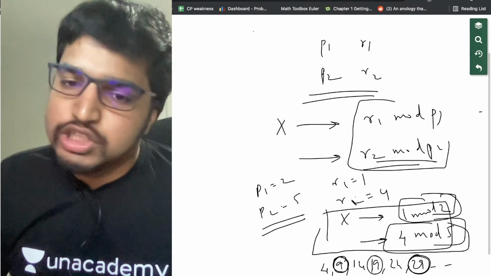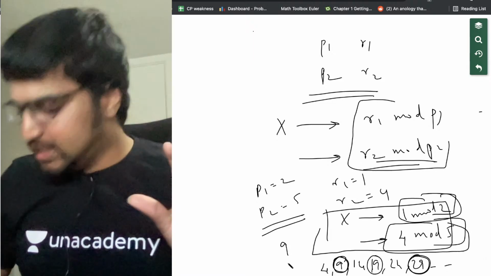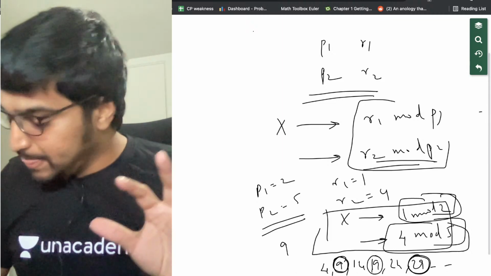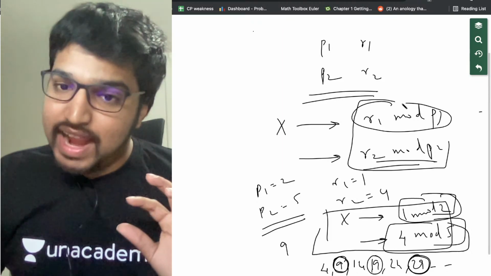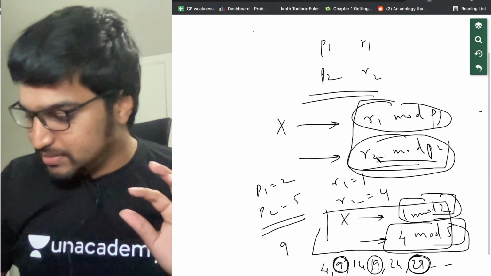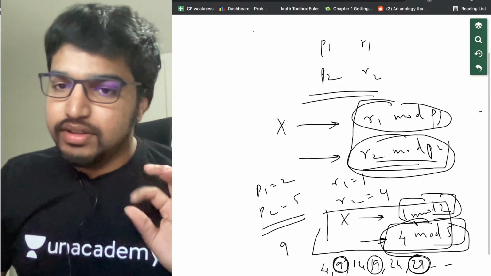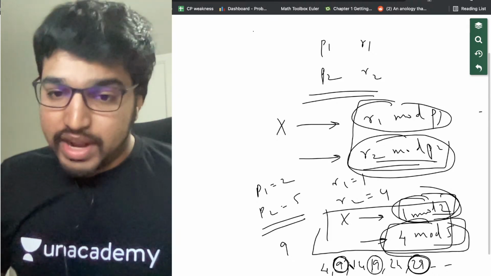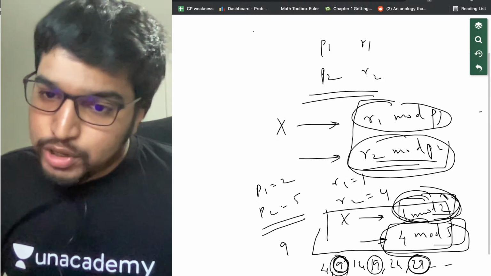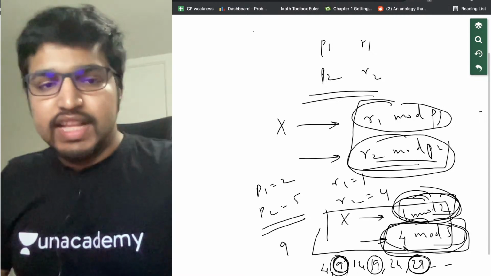Any number. So printing 9 works. No, Rahul, we need to print exactly one number. It needs to satisfy both conditions. So 1 does not satisfy 4 modulo 5, right? 1 satisfies 1 modulo 2, but it needs to satisfy both. So 9 satisfies both 1 modulo 2 and 4 modulo 5. It needs to satisfy both of them. Let's take another example.